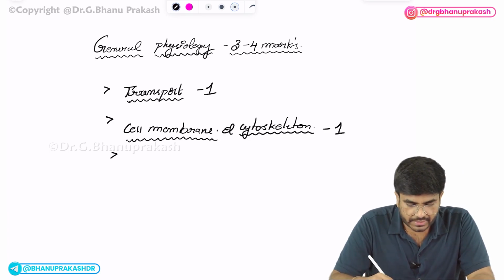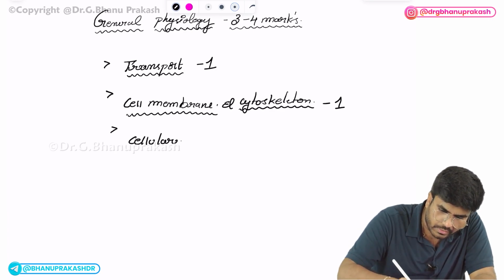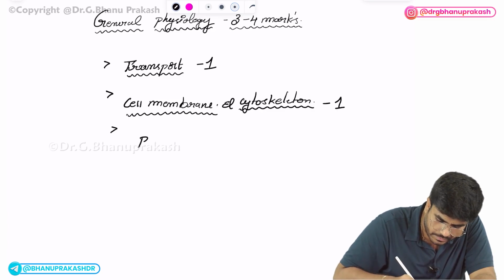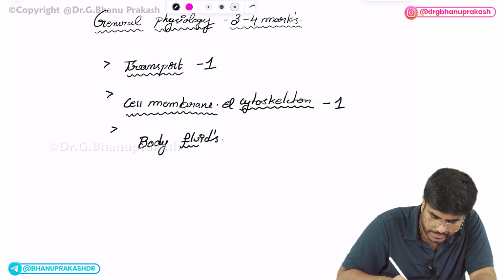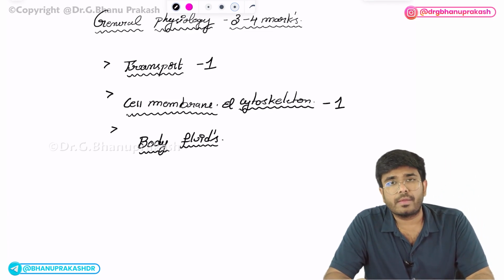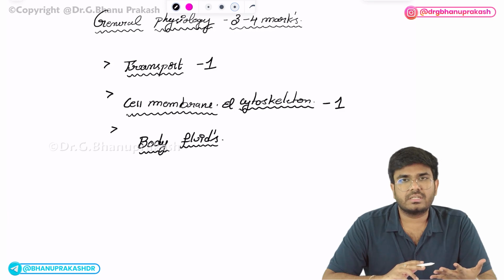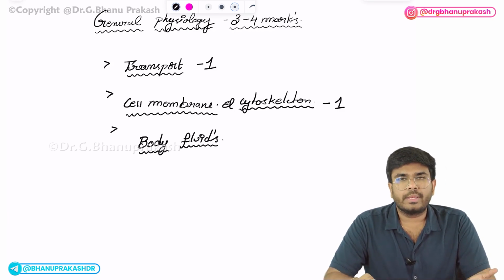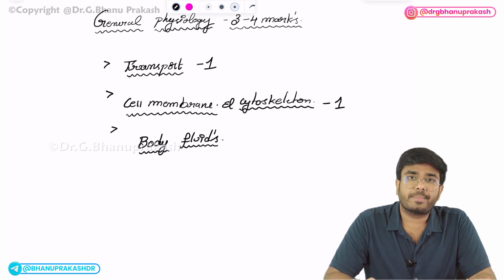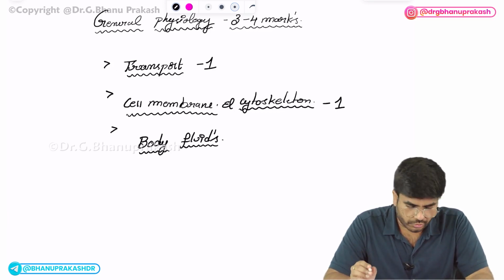Next most important area is cellular fluids, or better word, body fluids. Okay, so in the topic of body fluids, even in the recent FMGE exam, there was a question on transport, there was a question on body fluids. Okay, so in body fluids, what should you know? The composition. How much is intracellular fluid? How much is extracellular fluid? What are the different indicators used to measure the intracellular fluids and extracellular fluids? Okay, the formula to calculate the plasma, and Darrow-Yannet diagram in the topic of body fluids. Okay, so these are the important things which you should know.